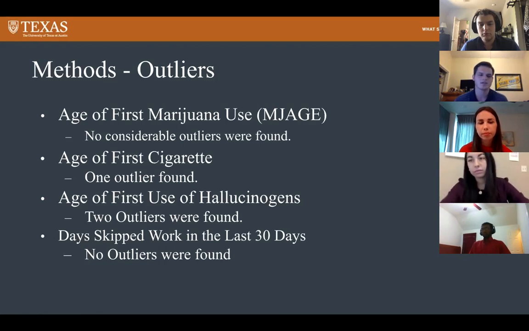We considered that the variable did not have enough statistical significance to leave out. However, we did end up making a subset that excluded any response above the age of 55 and below the age of 12. That helped with the 2 other outliers that were in hallucinogens as well.